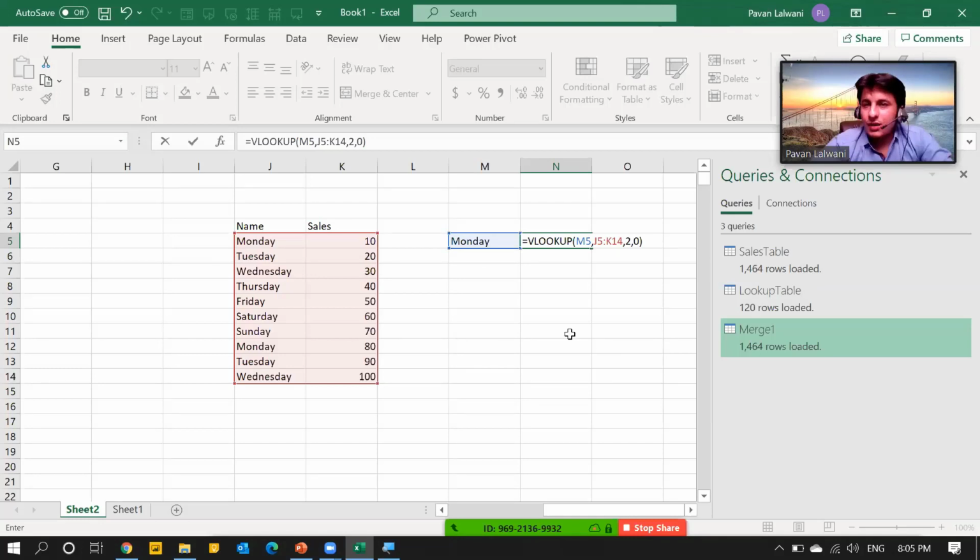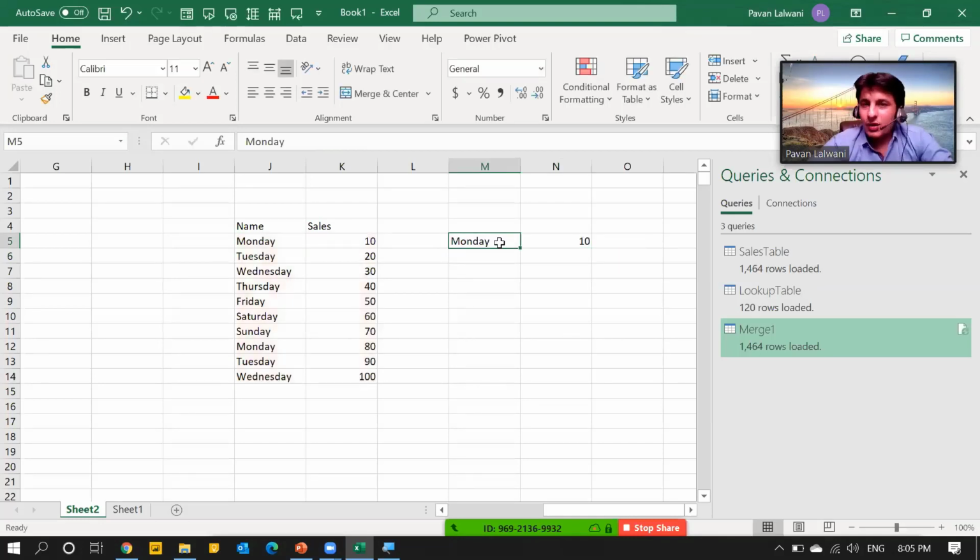I'll press enter. So I'm getting the value 10. But if I type here Jan, obviously JAN is not present in the entire column. So when I press enter, NA, not available.